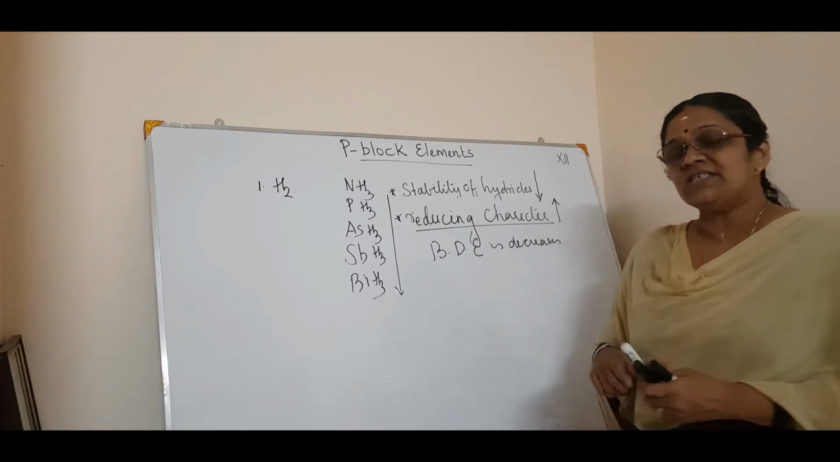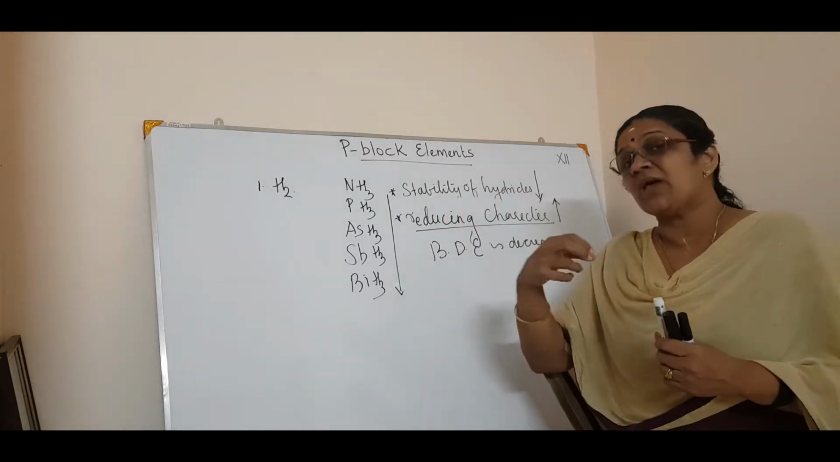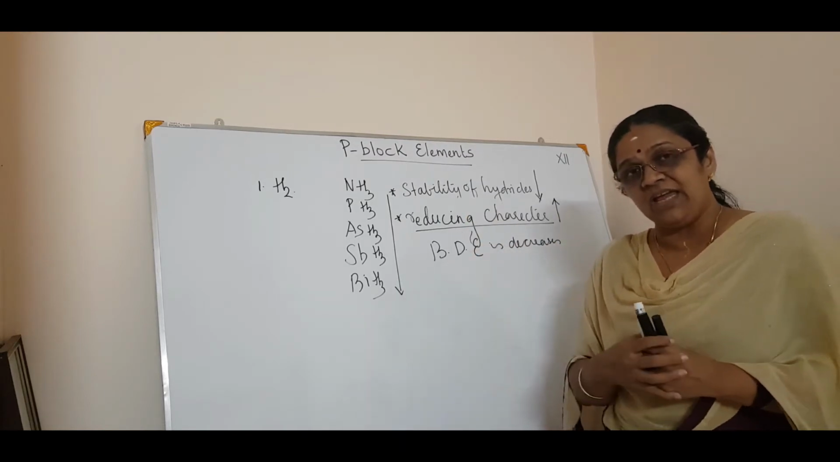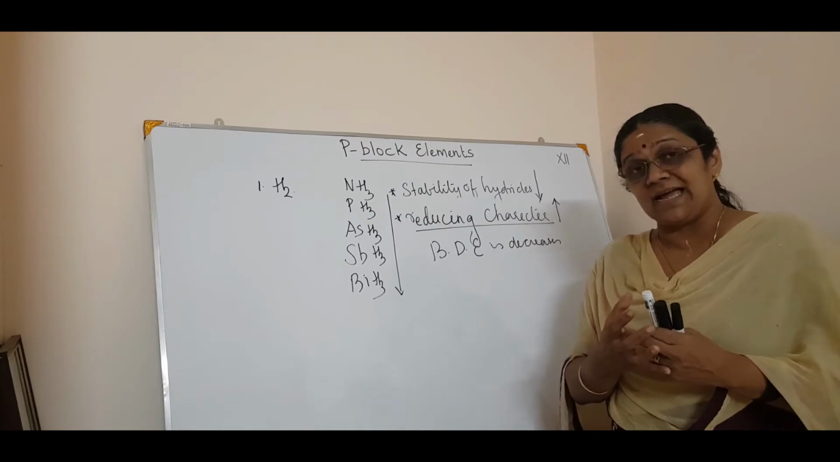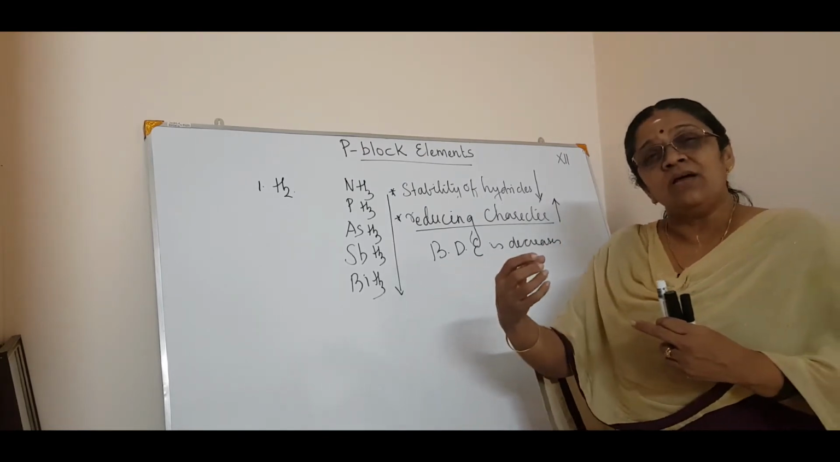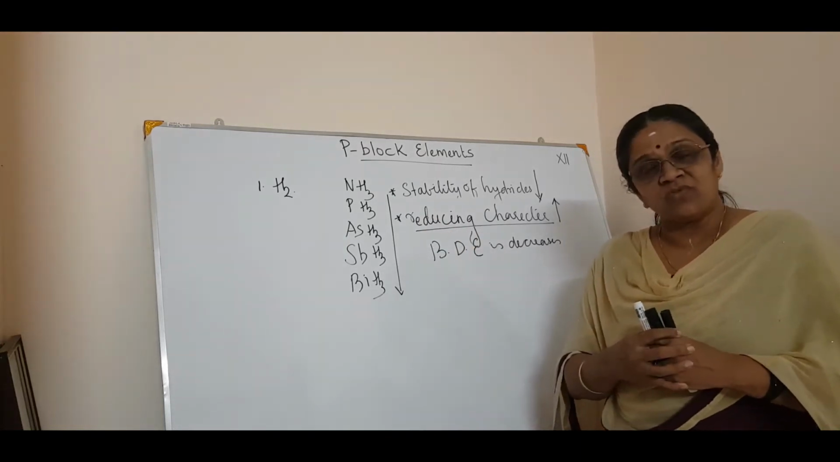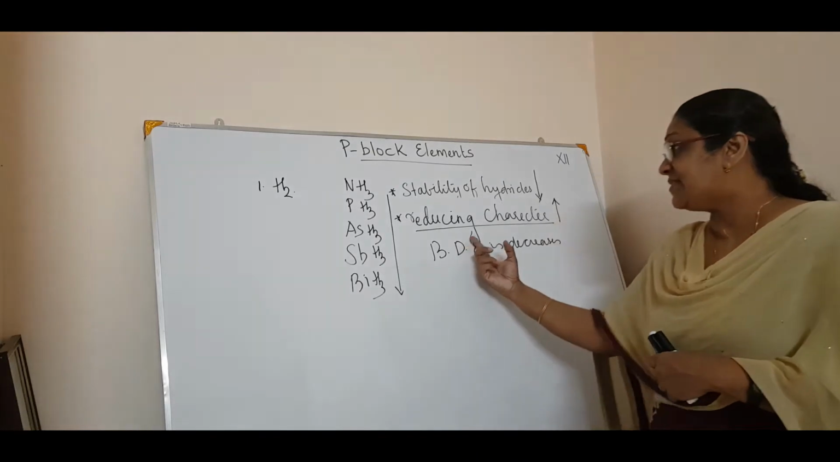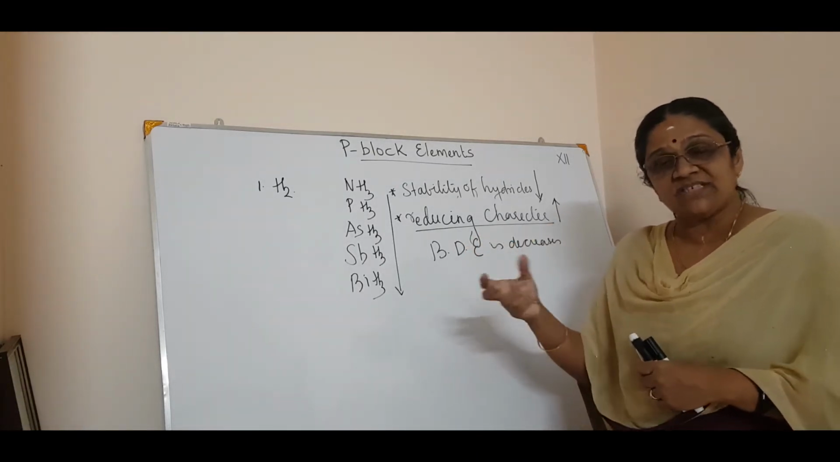Which means, just imagine, nitrogen is very small, so you can't take away the hydrogen as effectively as with bismuth. Bismuth is a bigger one, a bigger central atom. So you can take away the hydrogen more readily when compared to ammonia. When you take away hydrogen, that means reducing power, a reducing agent which can donate electrons.